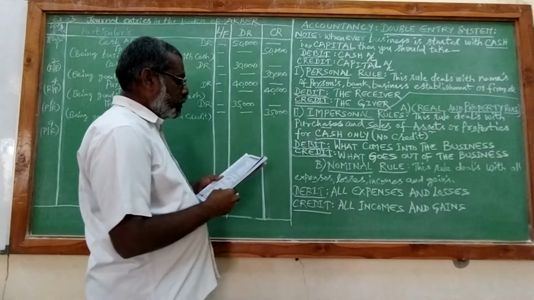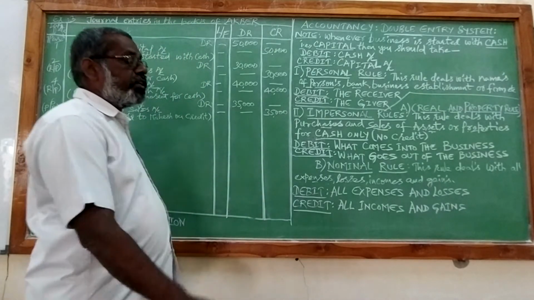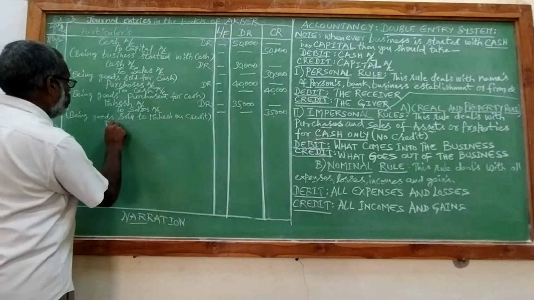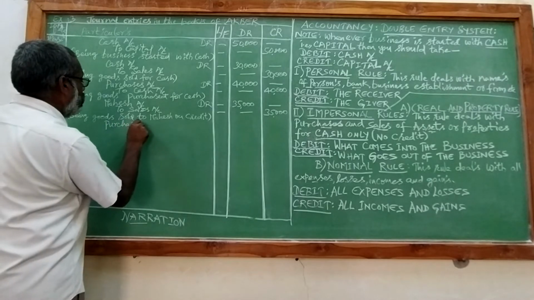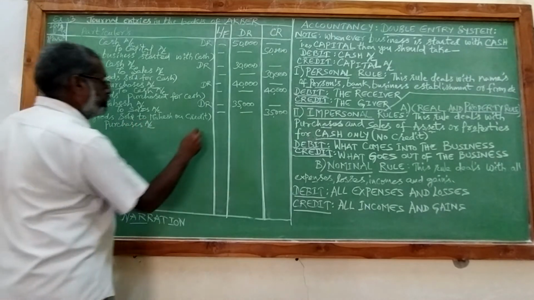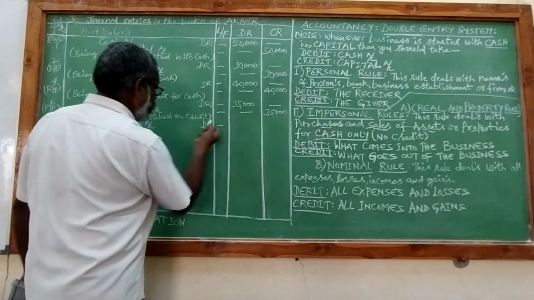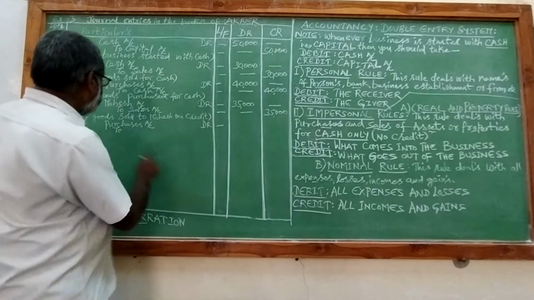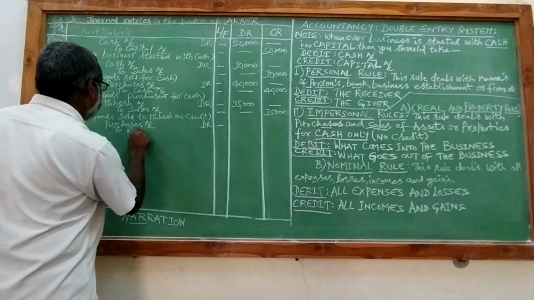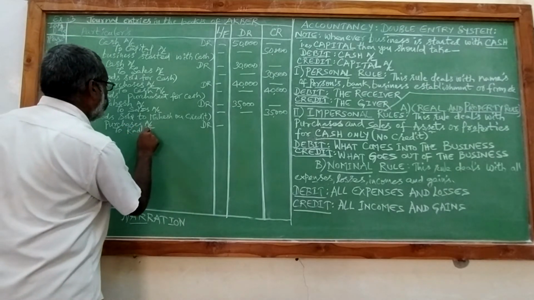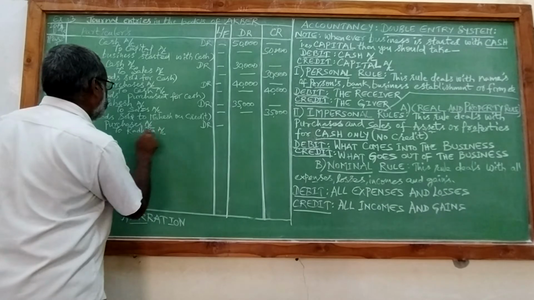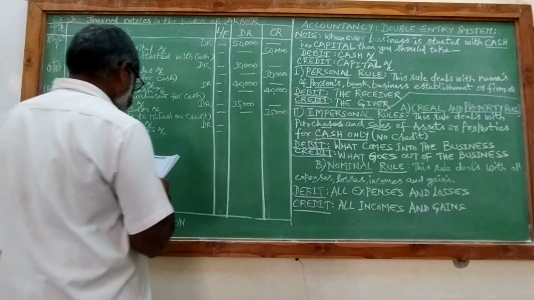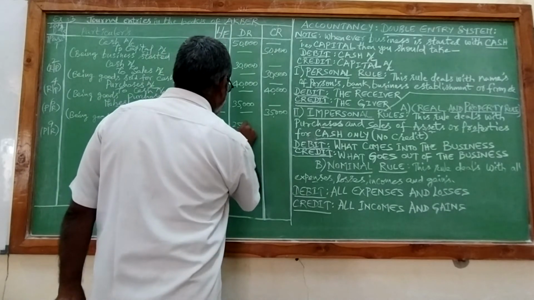We are receiving goods from Radhika, in the form of purchases. Who is the giver? Radhika is the giver. 25,000.